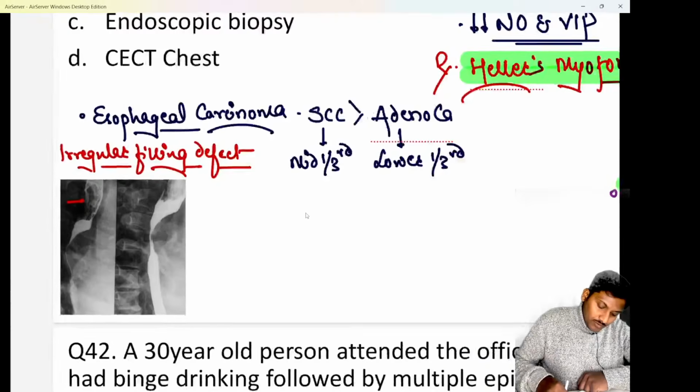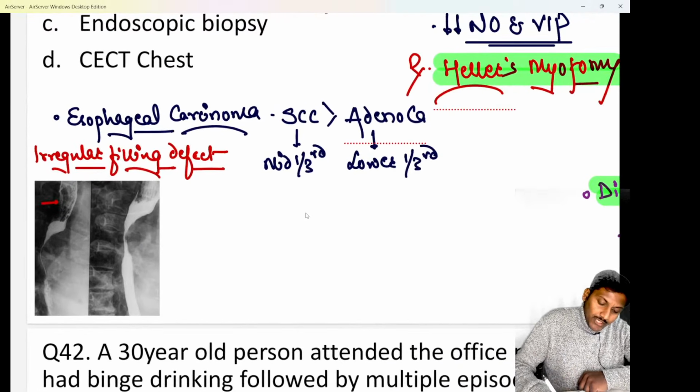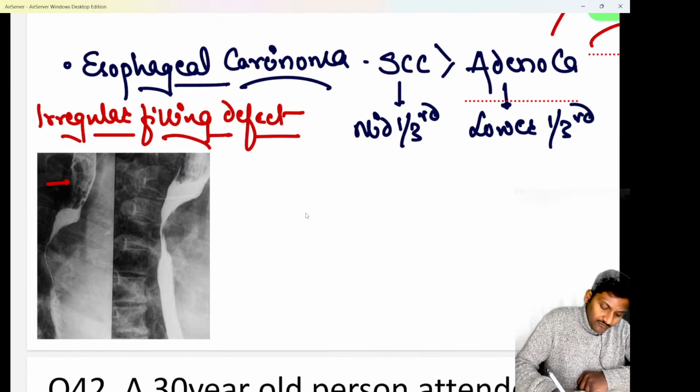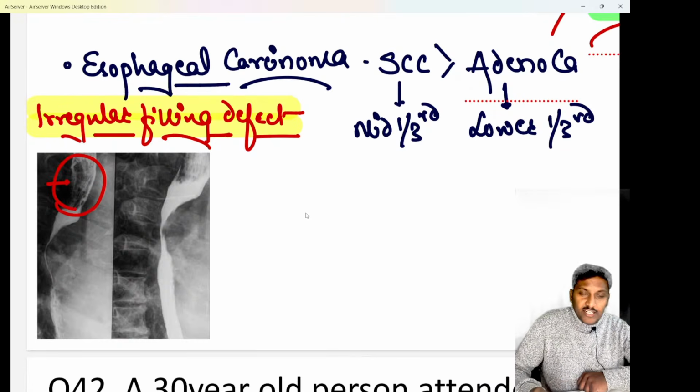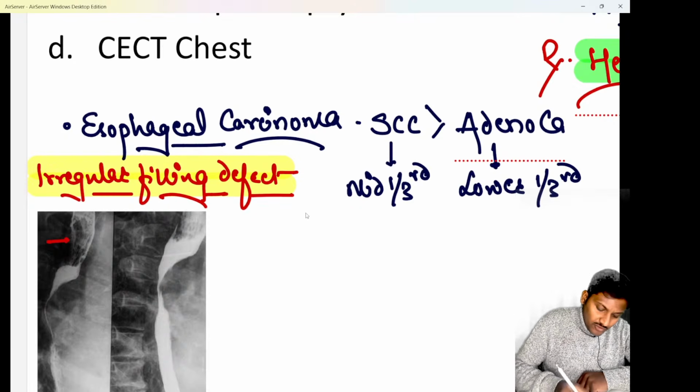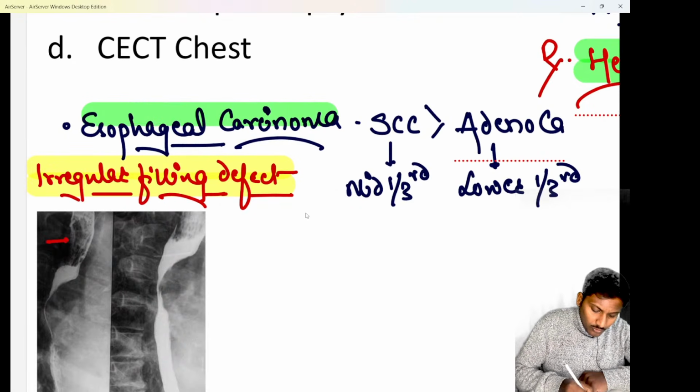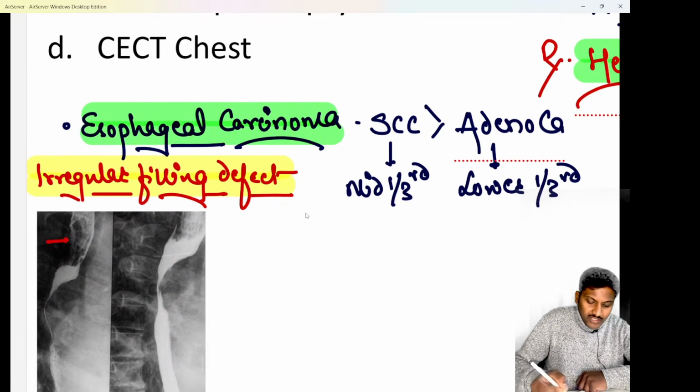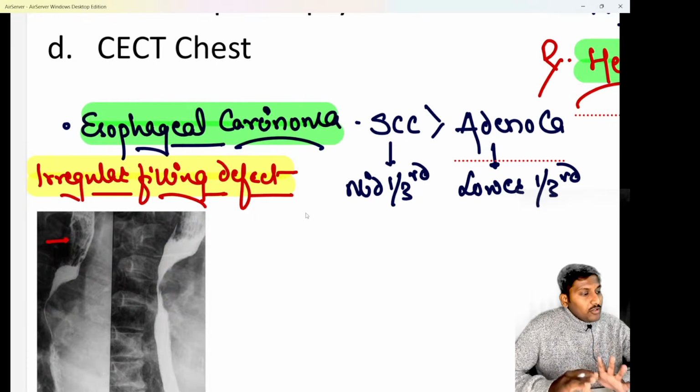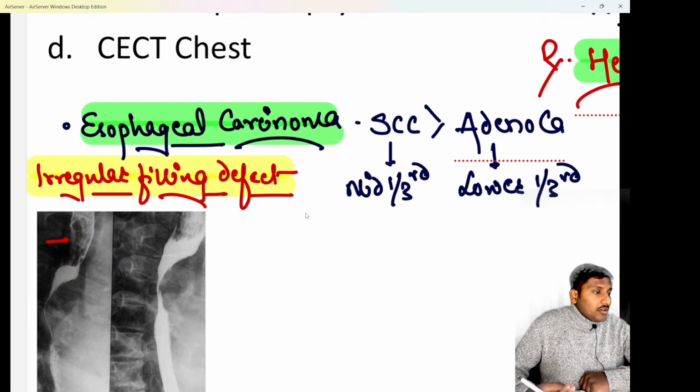Whereas if I talk about another condition, here you are able to see that the barium swallow is showing you two features. First one is definitely an irregular filling defect. Can you see? This is an irregular filling defect which is seen. Please tell me, irregular filling defect, we all know it is a feature of esophageal carcinoma. Let me know, regular filling defect or a smooth filling defect is a feature of. Irregular filling defect on barium swallow is seen in esophageal carcinoma, but a regular or a smooth filling defect on the barium swallow is a feature of which condition? Let me know in the chat box.